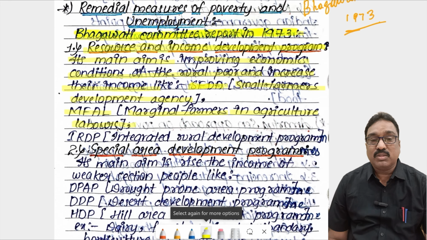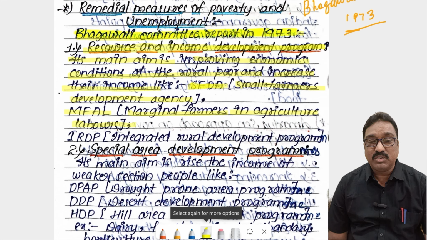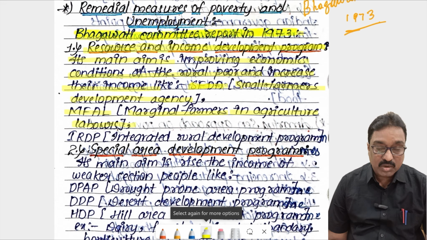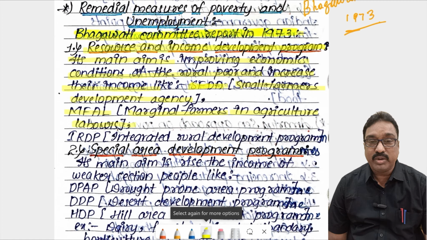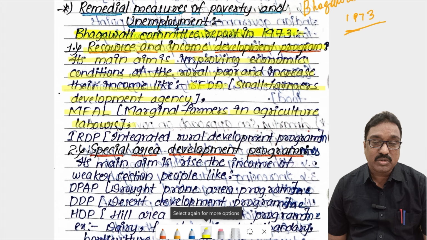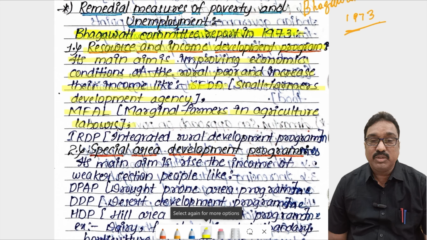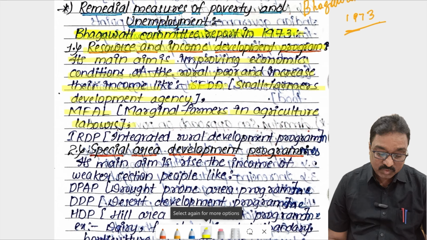For landless people and additional farmers, the MFAL program is very important to increase the income and economic conditions of the rural poor people. So it is very useful to control the poverty and unemployment problem. MFAL means Marginal Farmers and Agriculture Labourers.